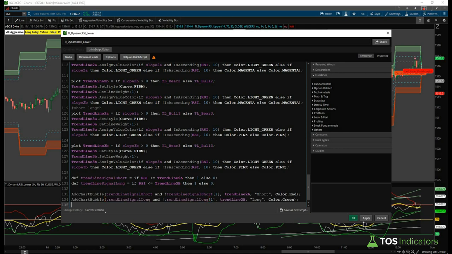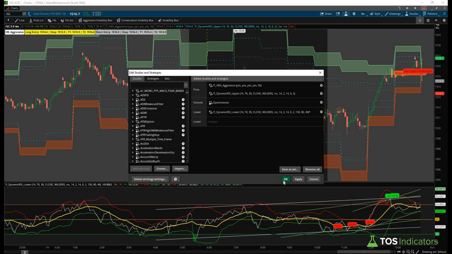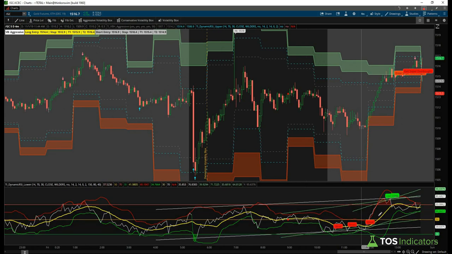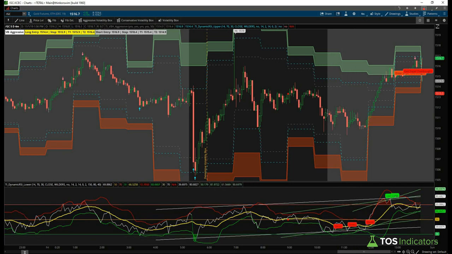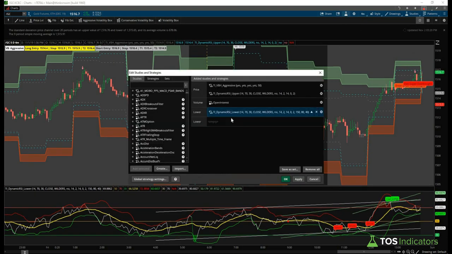And now if we click OK, what we can see, and this is just beautiful, right, is we have very clear chart labels that take out any guesswork and now tell you that this is a place where you're bouncing into a trend line. So this is an opportunity to go long. This is an opportunity... Oh, do we reverse them? I think we reversed them.